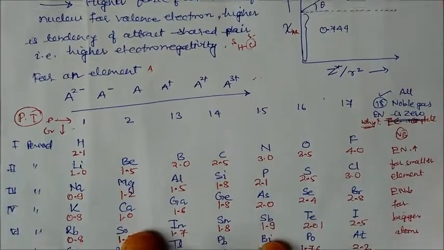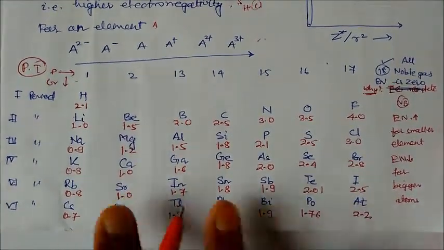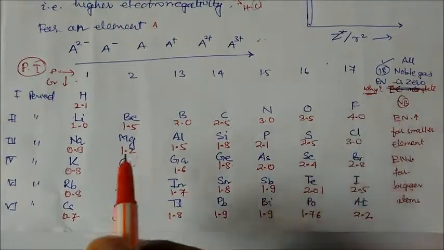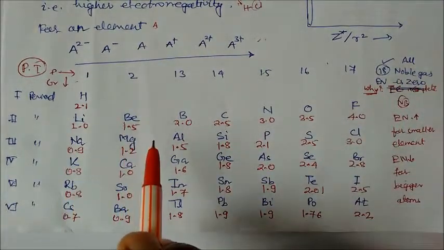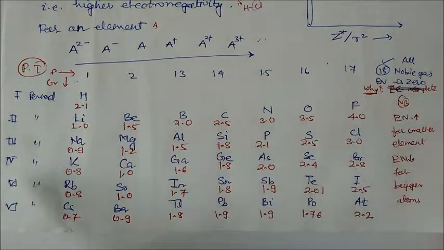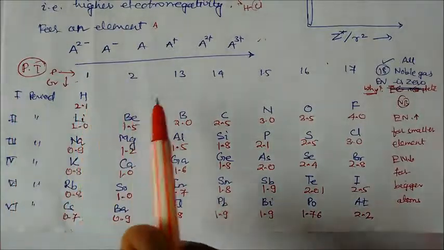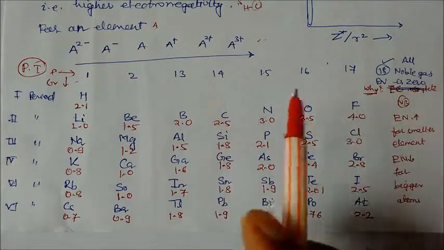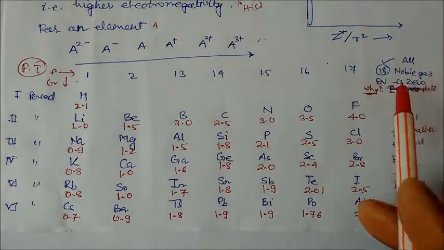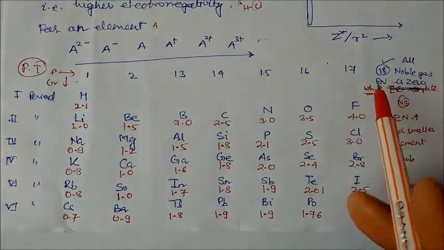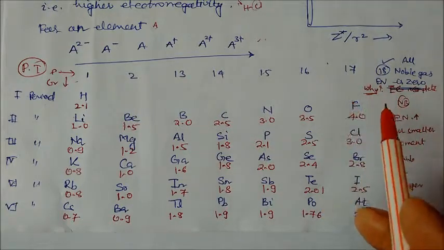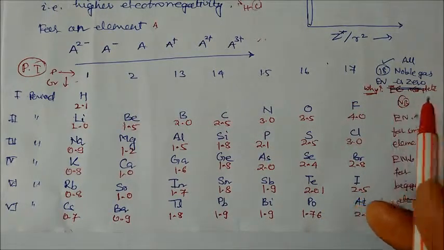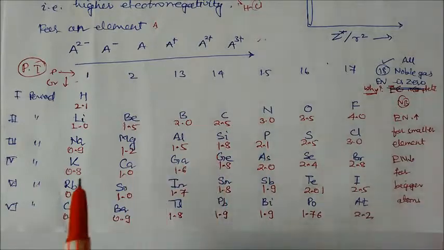So I have given here the periodic table, group 1 to group 18, with all the values of electronegativity based on the Linus Pauling scale. So this is the 1 to 6 period, hydrogen, helium, all inert group. Actually, if you take all noble gases, they have zero electronegativity. Why do they have zero electronegativity? Because their inert electronic configuration is complete. So they have zero electronegativity.